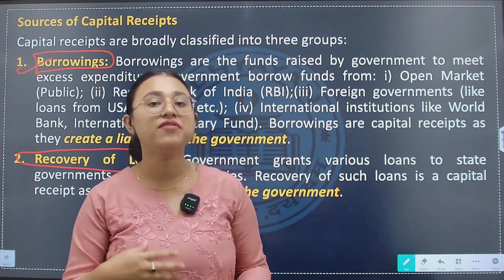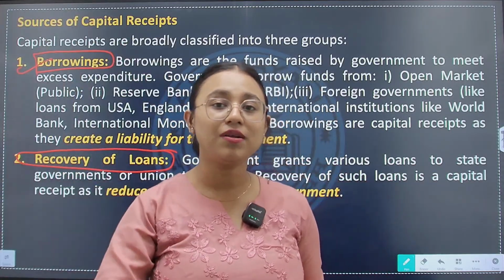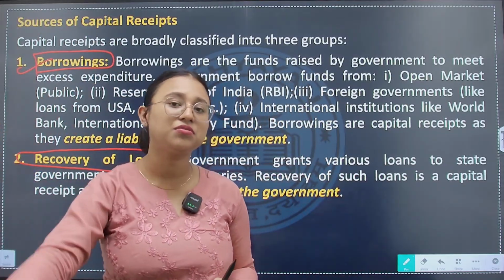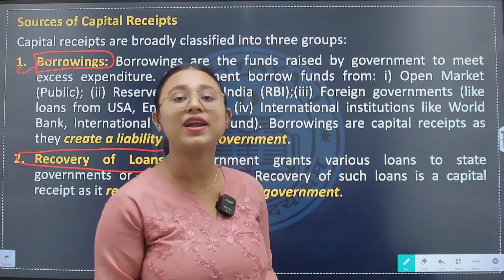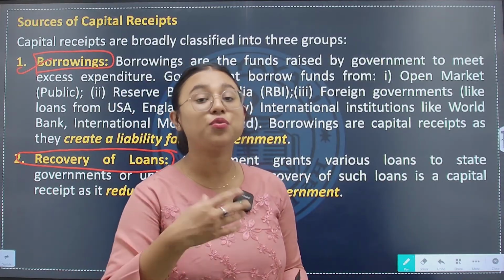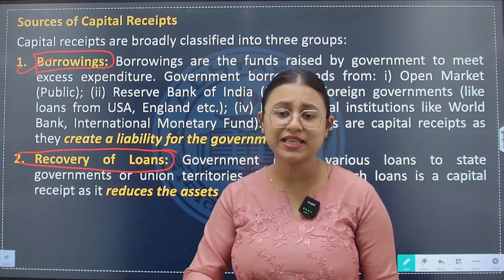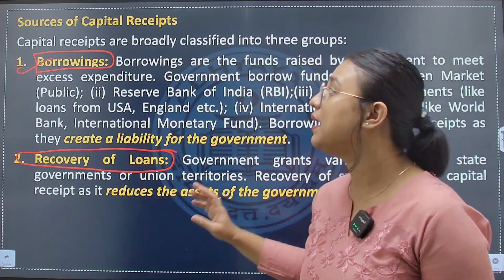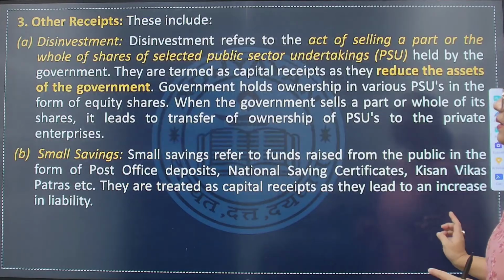Now after 5 years the government will have to pay back that 5 crores to the World Bank. That 5 crores will be deducted or reduced from where? Government's asset. So when government makes recovery of the loans that it has taken in the past, a part of its assets get reduced and therefore it will be part of capital receipt. Okay? It will be part of capital receipt.